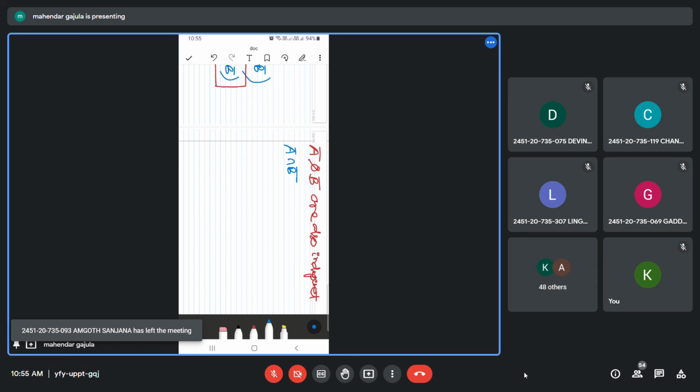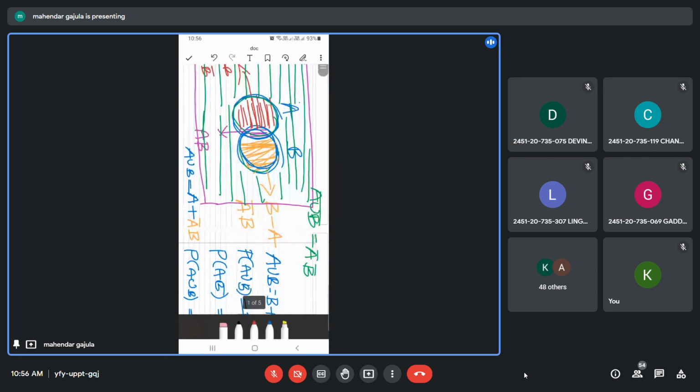Intersection, right? To prove A bar, B bar independent we have to use the intersection operation. Now A bar intersection B bar is nothing but (A union B) whole complement, right?